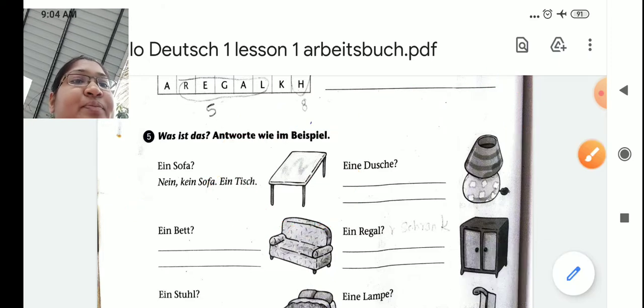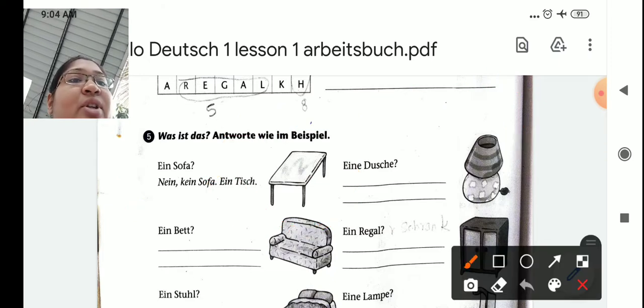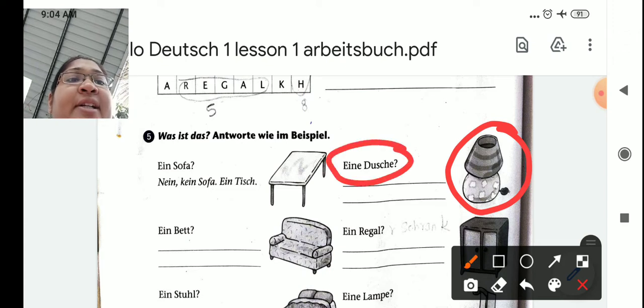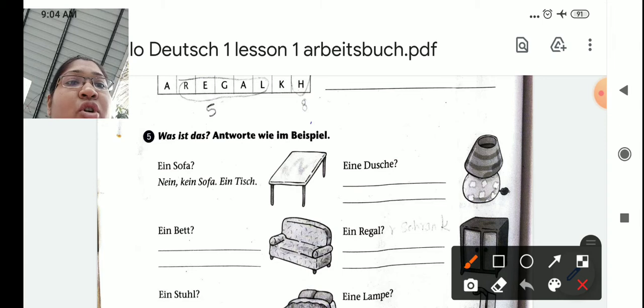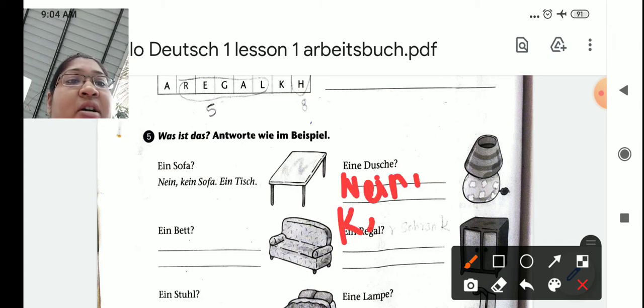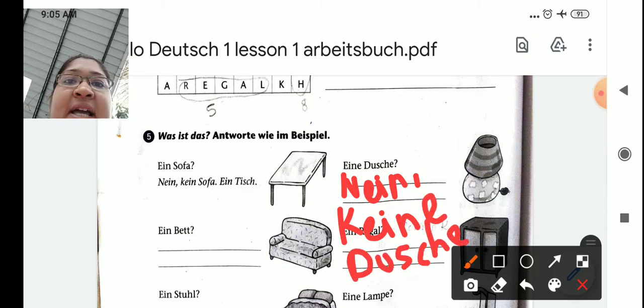Okay. So now how to write for the lamp? So they are asking eine Dusche, is that a shower? So what do you have to write? No. So you have to write here nein, comma, keine Dusche. So why am I writing keine? Because it is eine Dusche.